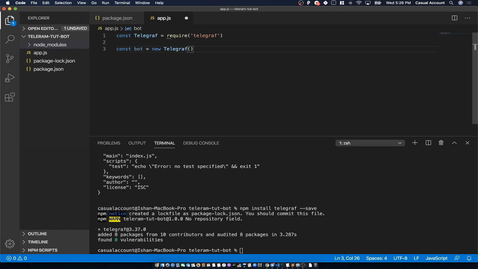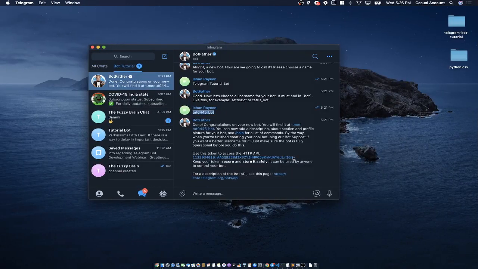Many of you might know what a constructor is. Inside this we have to pass the token. Remember the token which we already created in the Telegram app when we created a Telegram bot? We'll paste that token here. Let's fetch that token. I'll copy it from here.